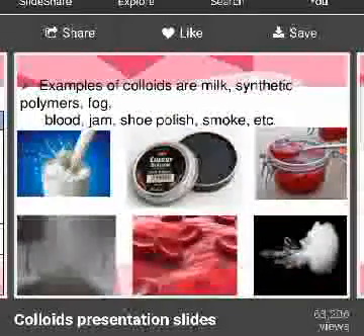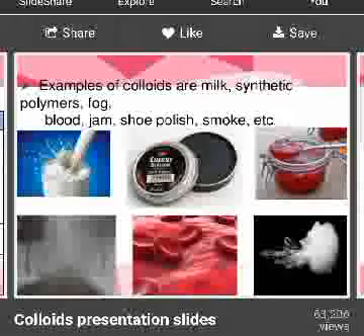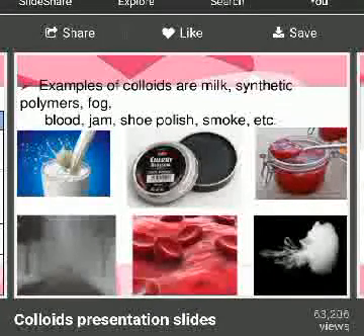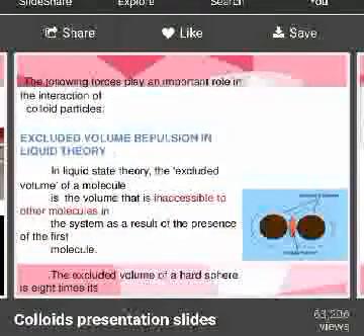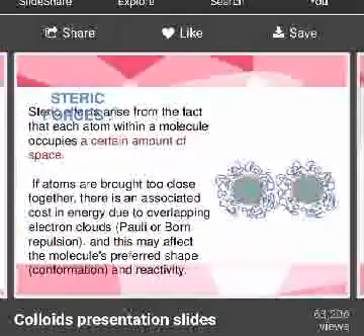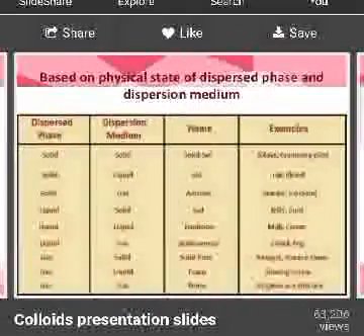Okay, these are some of the examples of colloids: blood, jam, shoe polish, smoke, etc. So that's a very brief introduction to colloids. We'll study more types of colloids in the coming videos, the types of colloids on the basis of dispersed phase and dispersion medium.